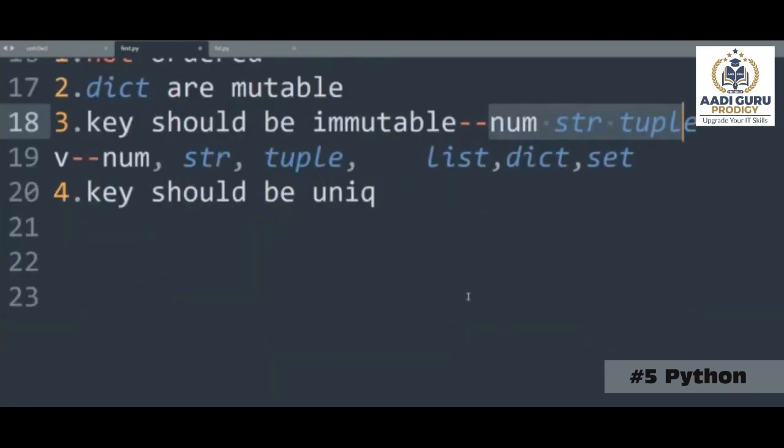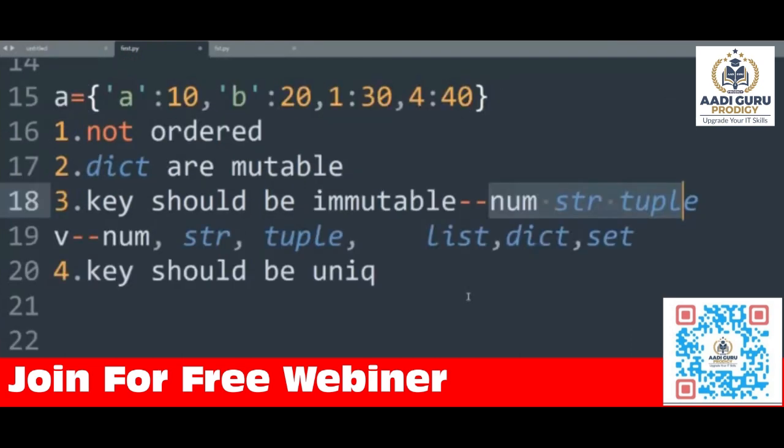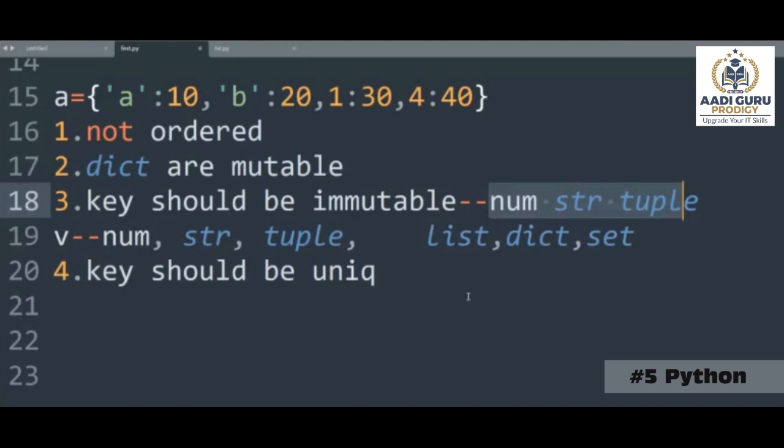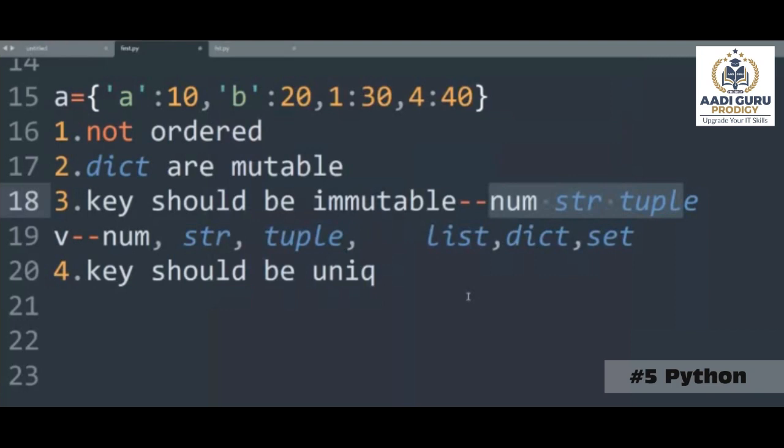Is it clear to you? Yes, sir. Yeah, so these are the 4 points that you need to remember in the case of dictionaries. Let me know if you have any questions on this. Anybody has any questions? Any questions? No questions? Is it clear to you? Did you understand or not? Let me know.